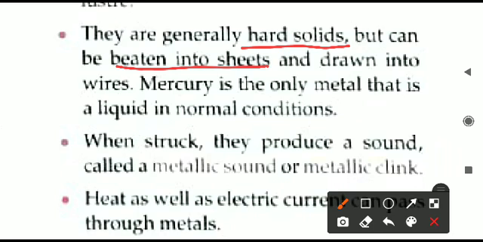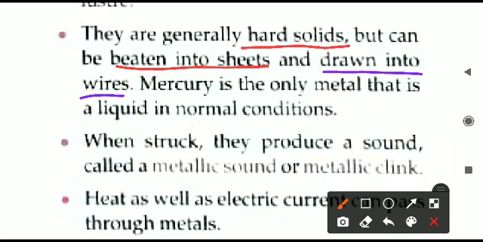So that is one property of metal, that we can beat it into thin sheets. And another property given here about metal is that it can be drawn into wires. We can convert the same metal into wire also. Aluminium wires are also there. The different electric wires you see on the roadside, between the electric poles by which electricity reaches our homes, all those wires are made of aluminium.